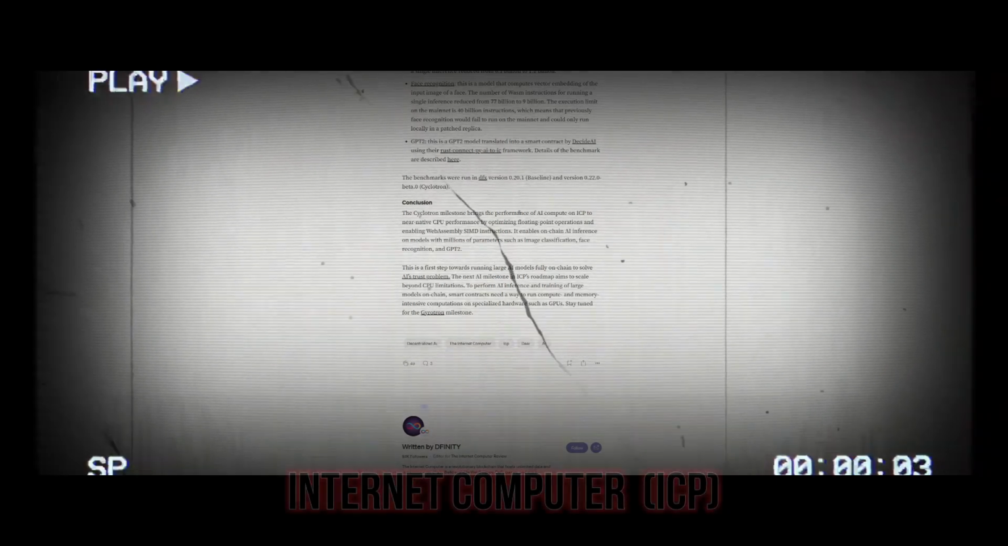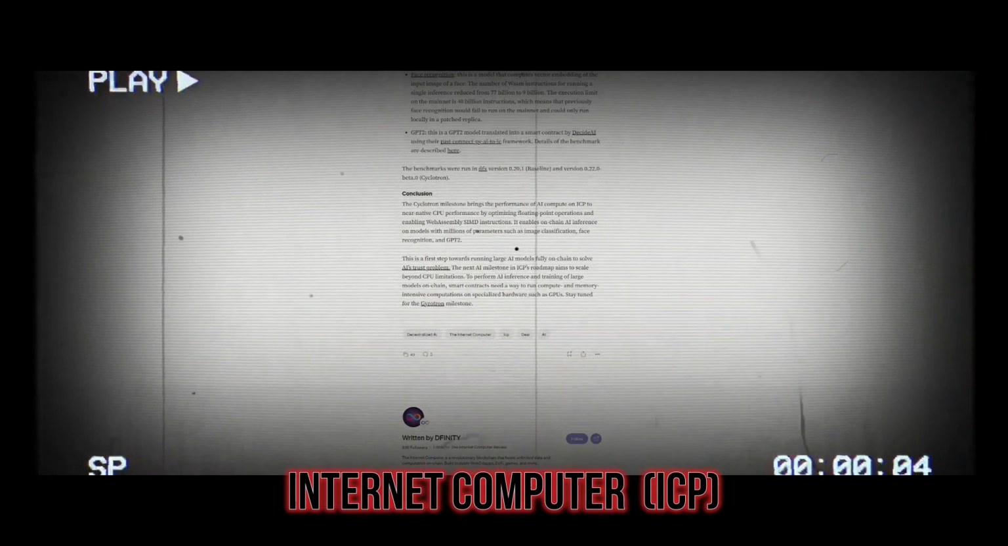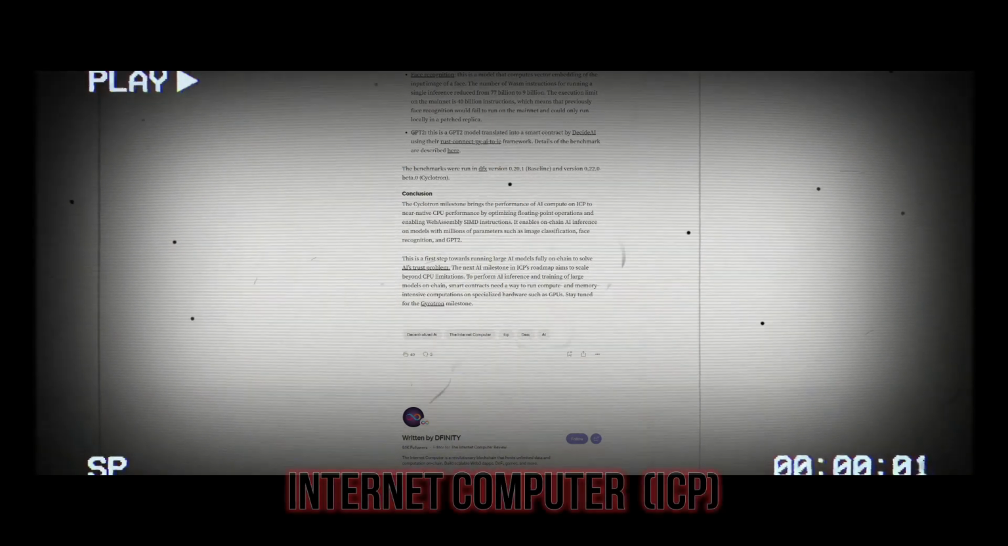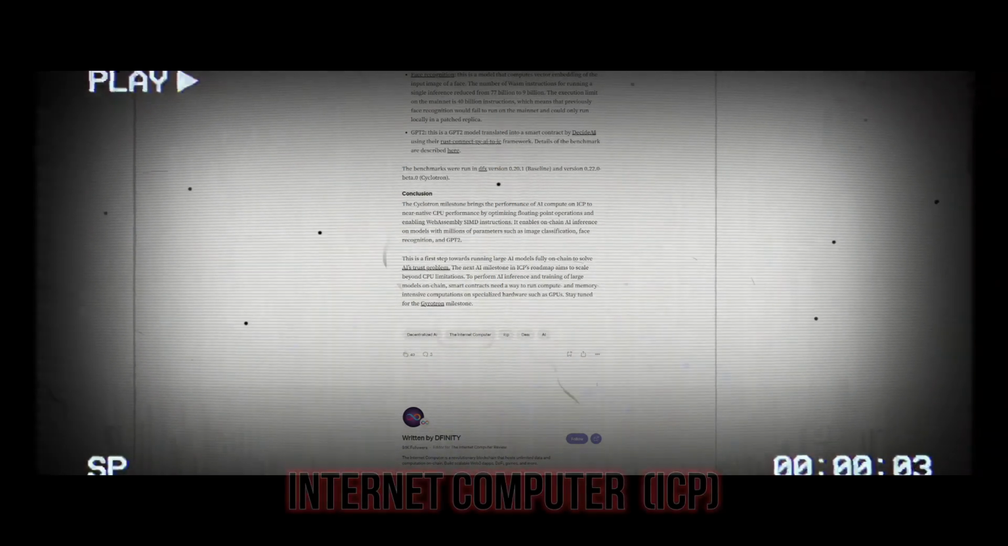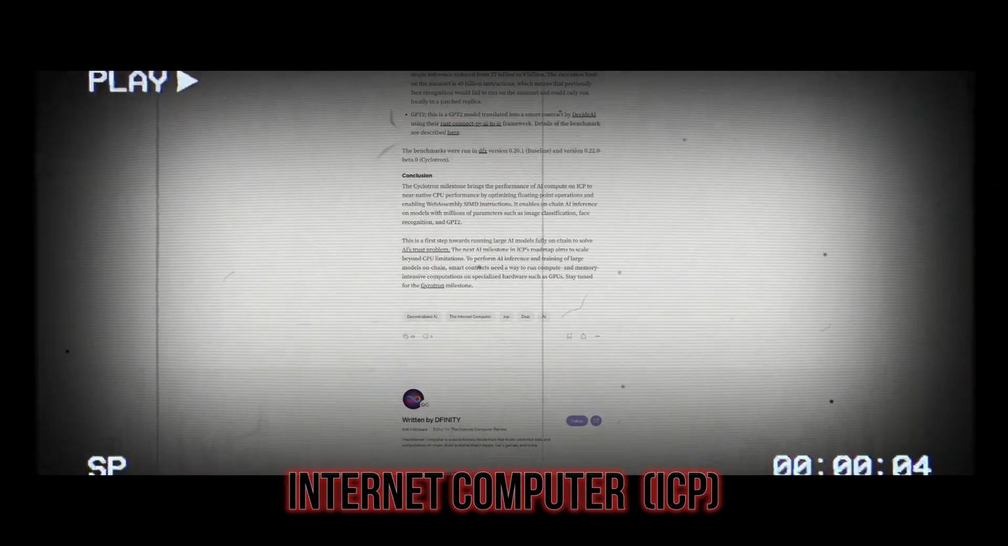The next AI milestone in ICP's roadmap aims to scale beyond CPU limitations, to perform AI inference and training of large models on-chain. Smart contracts need a way to run compute and memory-intensive computations on specialized hardware such as GPUs. Stay tuned for the Gyrotron milestone, written by Dfinity.